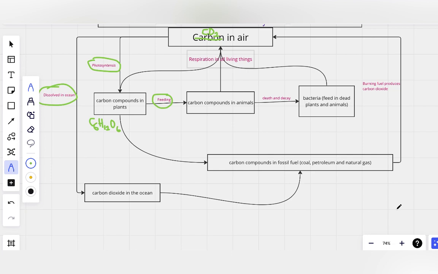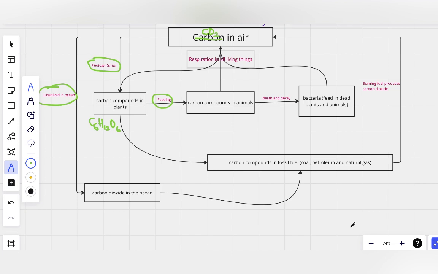Two ways to take it away from the air: one is by photosynthesis. The photosynthesis in this regard is not only by the plants on the land, the phytoplanktons in the sea also photosynthesize and take away carbon dioxide from the air. Another way to take it away from the air is by dissolving carbon dioxide in the ocean, and this dissolved carbon dioxide is used in forming fossil fuel. So this is what it is when we talk about carbon and the carbon cycle.